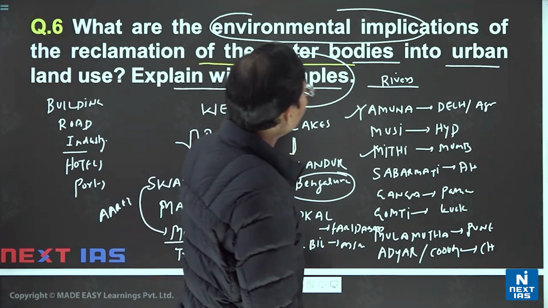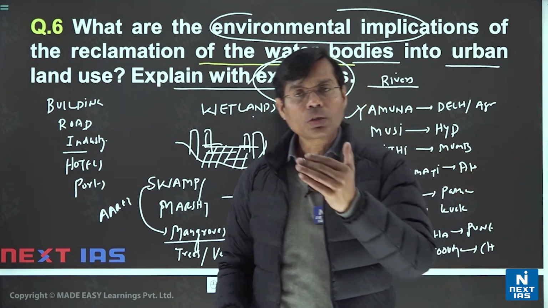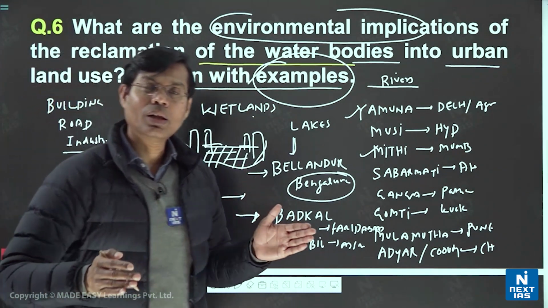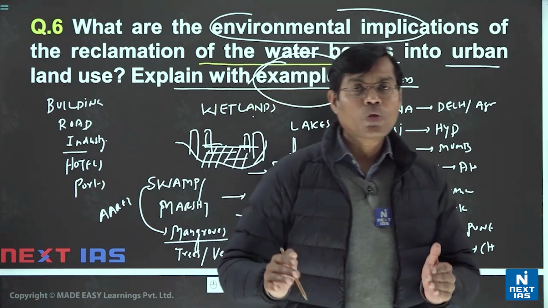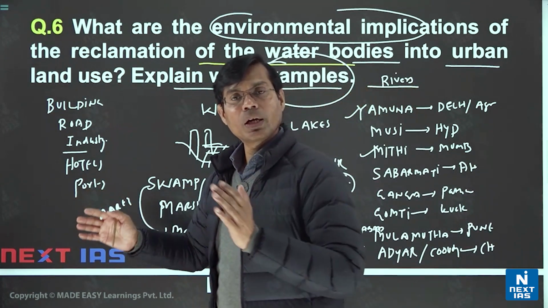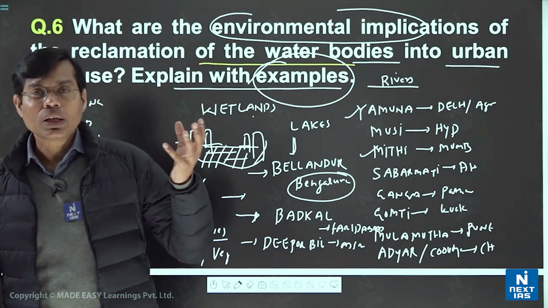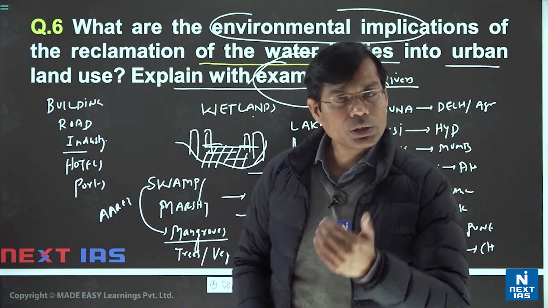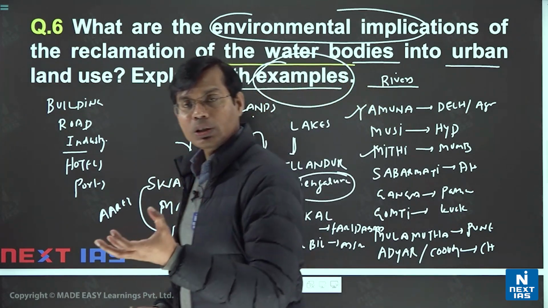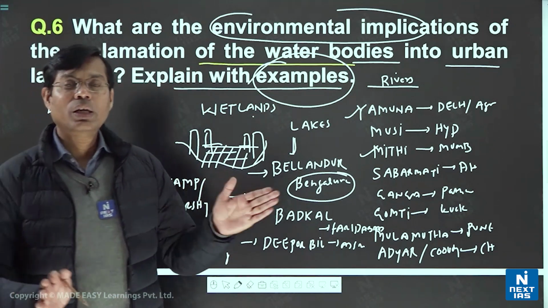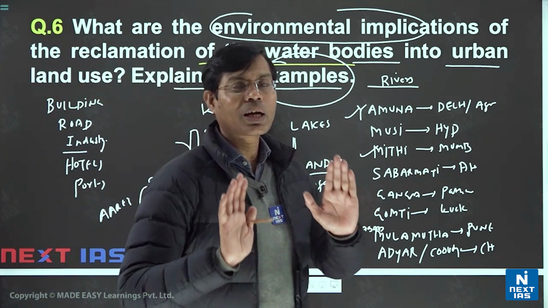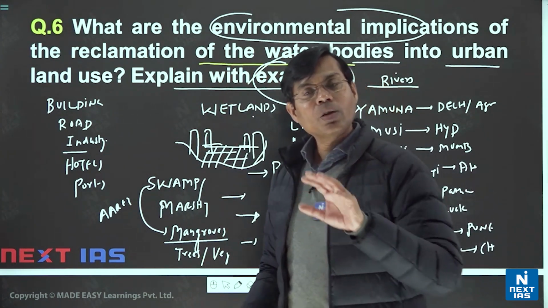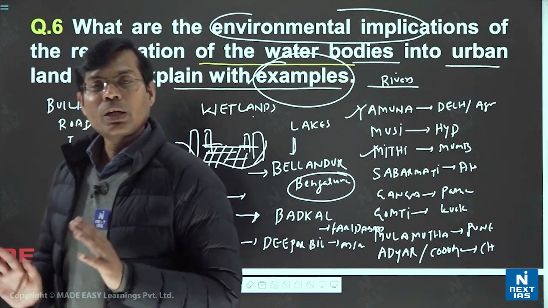Then you have to simply go for your logic: what would be the environmental implication. So it is the river we are encroaching, it is the lake we are encroaching, it is the swampy marshy area that we are encroaching. So it is definitely going to affect the water resources of the city, either through pollution, or water loss, or both. So that is one thing regarding water, the environmental implication. The second thing in your mind should be that water means life.